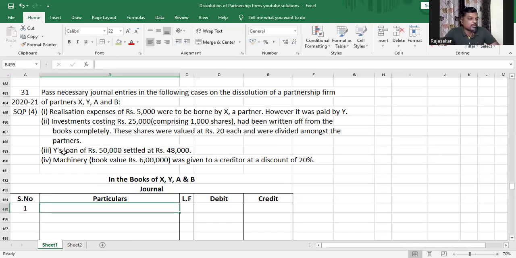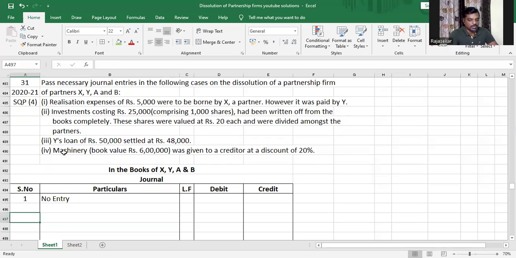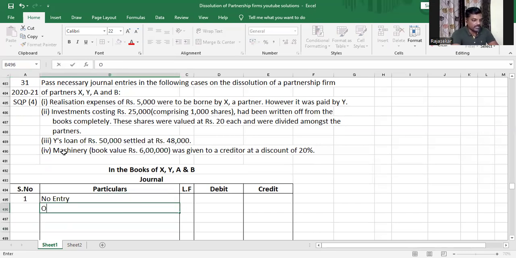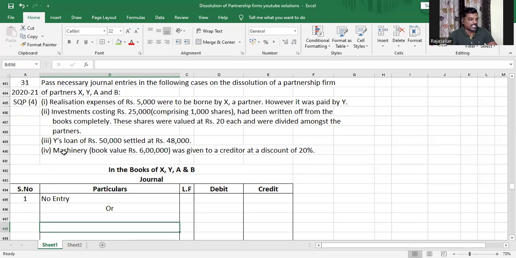Realization expenses of rupees 5,000 were to be borne by X, a partner. However, it was paid by Y. There are two ways of doing this. Now, X is supposed to bear the realization expense, and Y actually paid the realization expense. So it's a deal between X and Y, and therefore we don't have to pass any journal entries in the books of accounts of the firm, or we can record it like this also. How do we record it? The realization expense was borne by whom? The realization expense was borne by X. So X is supposed to pay it.